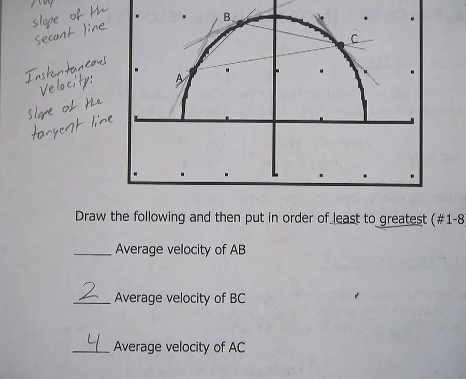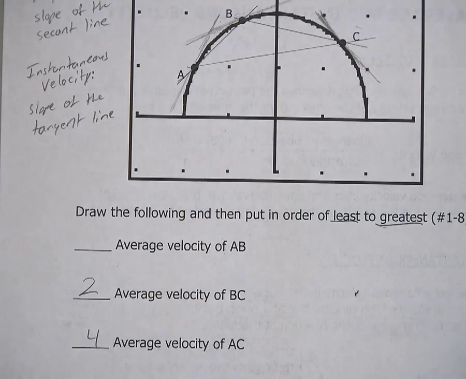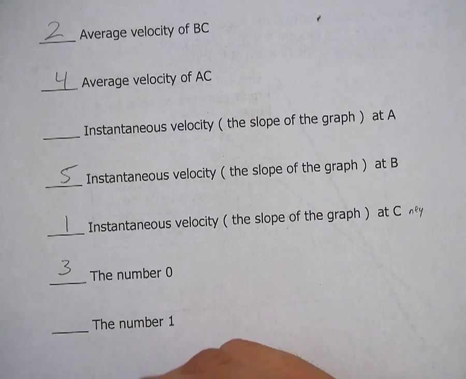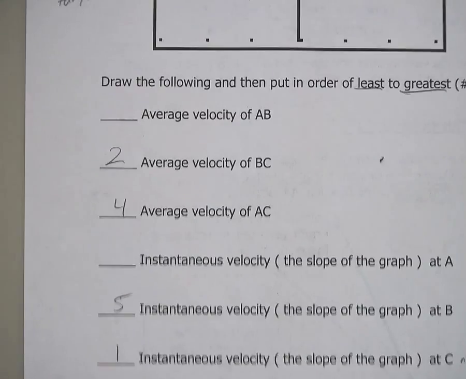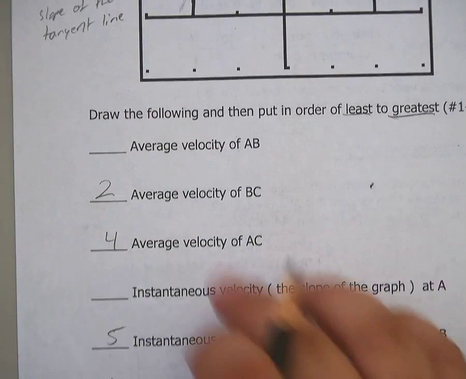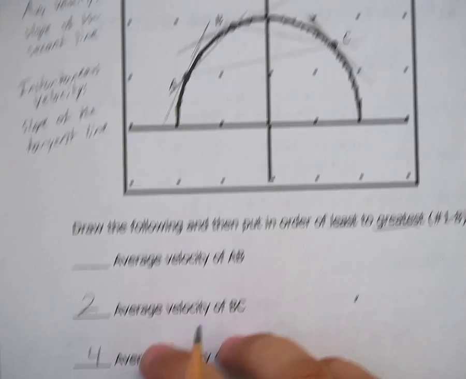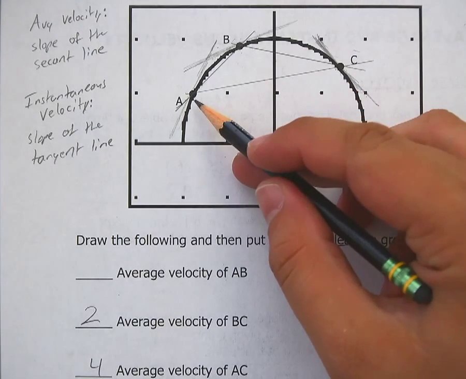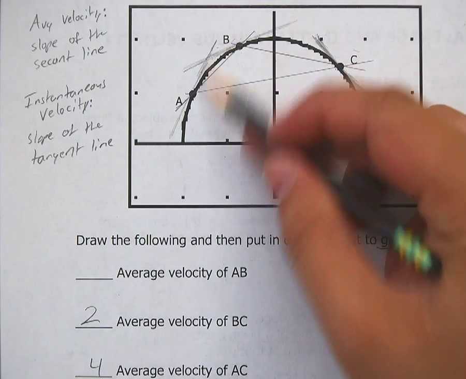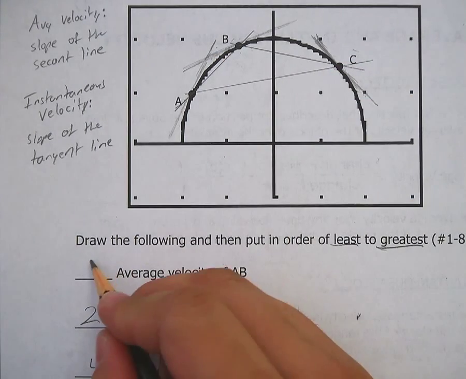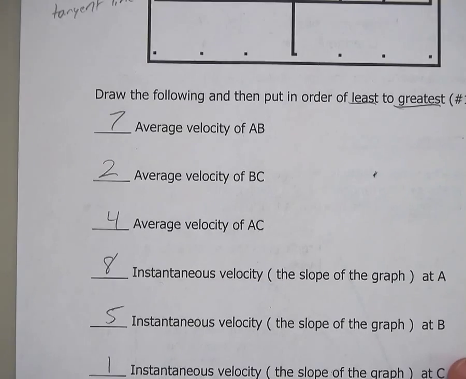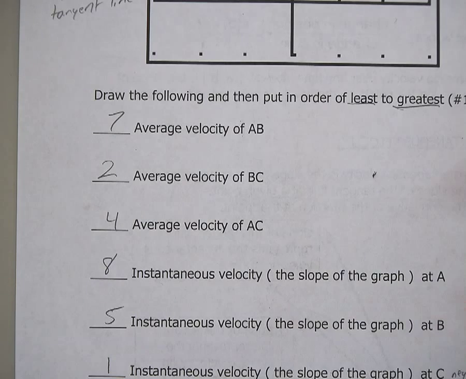All right. Now from here, A to B, to me it looks like it could be greater than 1. Remember, this is mainly just an exercise in least to greatest, right? So which is steeper, the instantaneous velocity at A or the average velocity at AB? Here's your average, bam. Here's your instantaneous. The instantaneous at A is much steeper. So I'm going to call that 7 and 8.